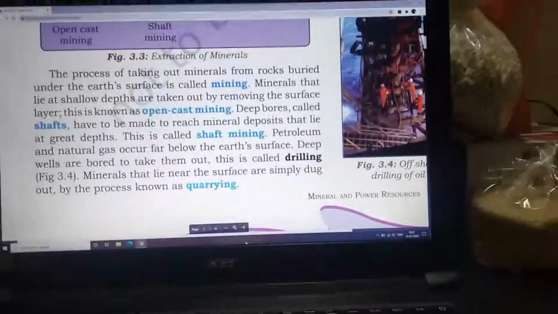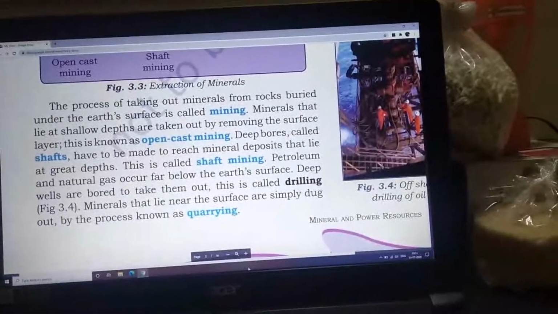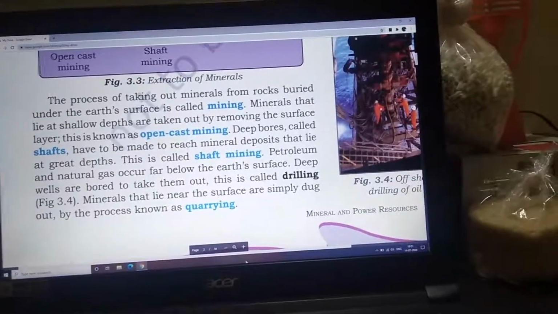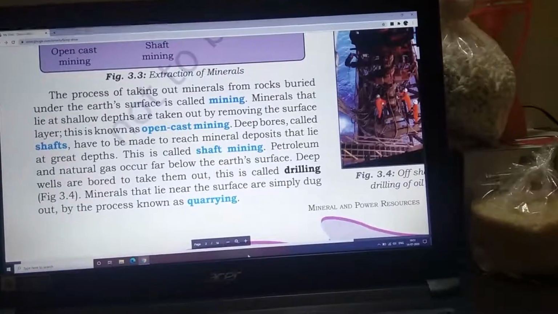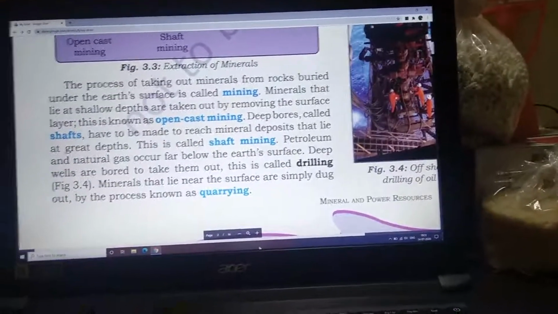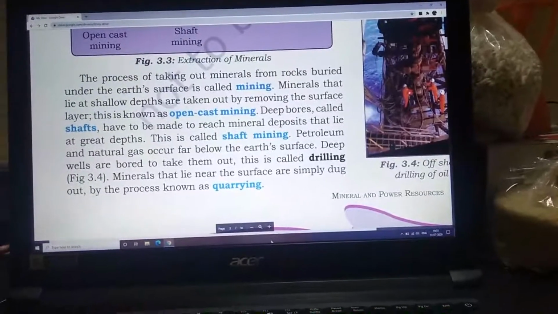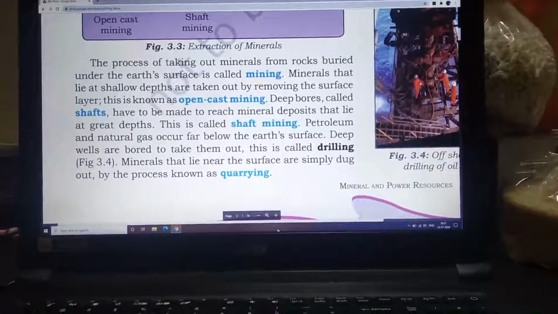You know how a hand pump or a borewell is made. You go deep inside, a pipe-like structure is inserted in it, pressure is created from above and the underground water comes out. That is how a deep bore is made. These are called shafts, and they reach the mineral deposits which are deeper inside. So this is called shaft mining.